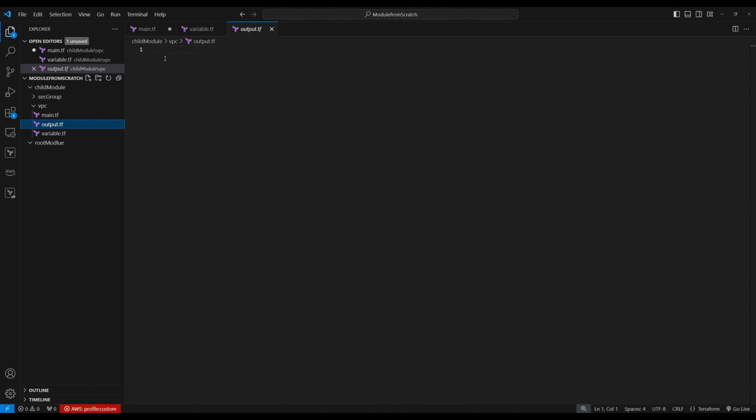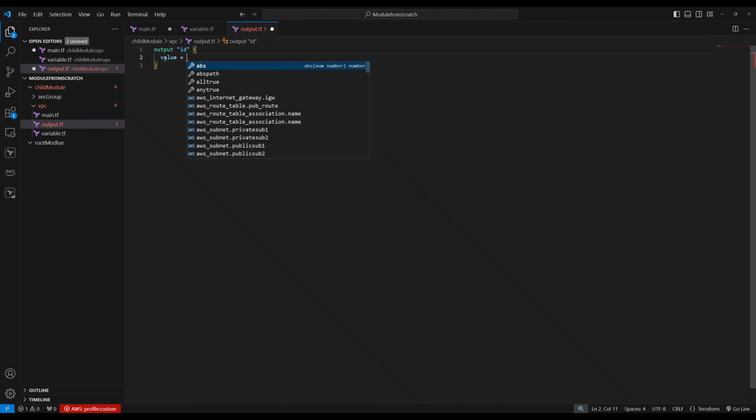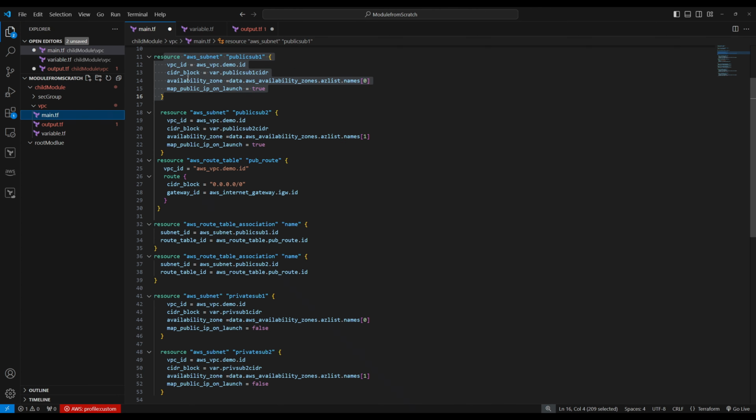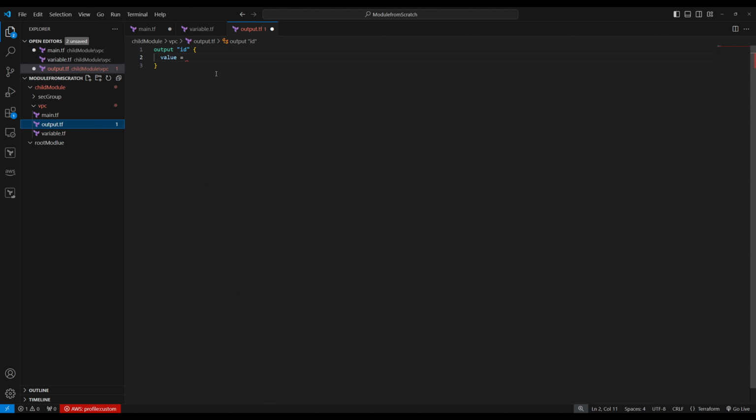Now we're going to do output. So output, let's do ID. We need a VPC ID, right? So let's do value. What value do we want to output? We want to output the VPC ID. So this is the VPC ID, demo ID. So this value will be outputted so the root module can use it. So Control S, save. So our VPC is ready. We have resources, created all variables, and we have output right here. So our VPC module is ready.